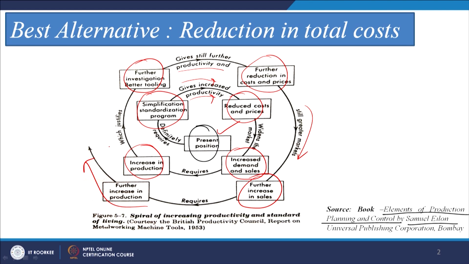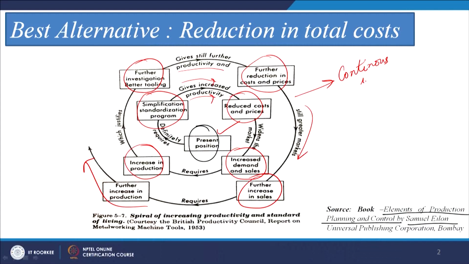So, this emphasizes that there is always a scope for continuous improvement. We can focus on the various aspects, not only related to the design of the product but also the production. So, in all the aspects it is always possible to do certain improvements which will lead to an increase in the sales as well as the demand in the market, which will further lead to improvements. So, this is a continuous process which will help us to further increase the productivity as well as the sales of the product in the market.